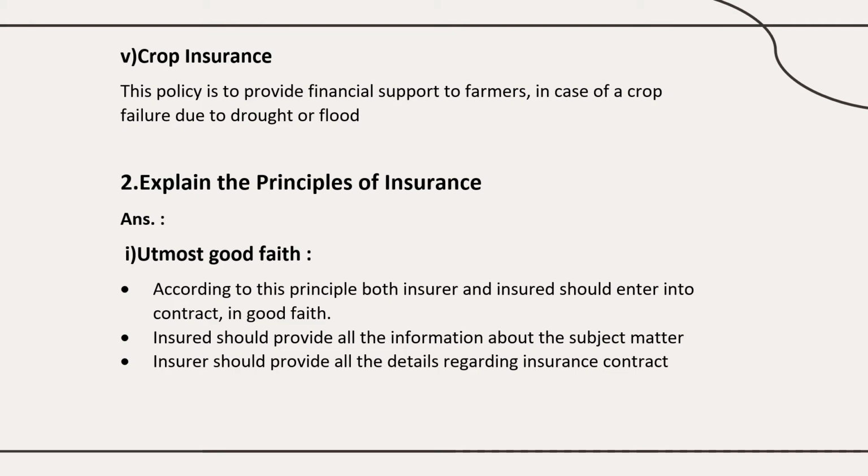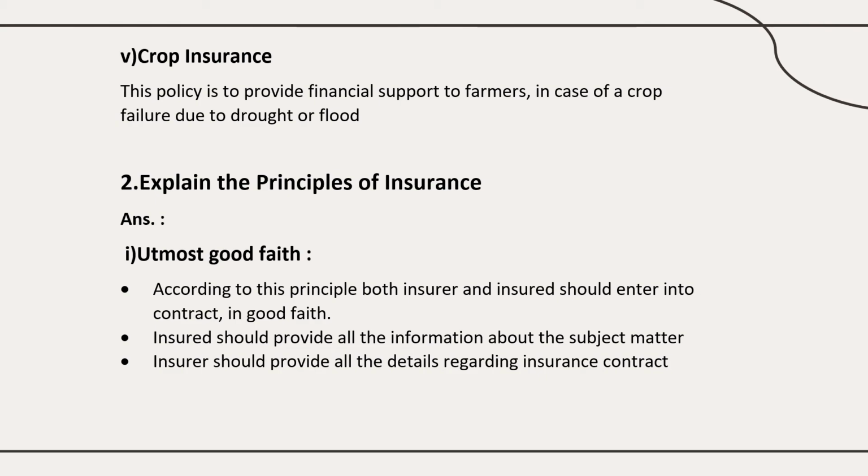And next, in this lesson also, these two questions are very important. Any one will be asked. Okay, so both the questions you have to learn. And here, principles of insurance: utmost good faith. Utmost good faith means they should be faithful. They have to completely tell their information, both the insurer and the insured. According to this principle, both the insurer and the insured, I have given 3 points. You can write two or three according to your capacity. For slow learners I am saying, according to this principle, both the insurer and insured should enter into the contract in good faith. That means they have to give all the information.